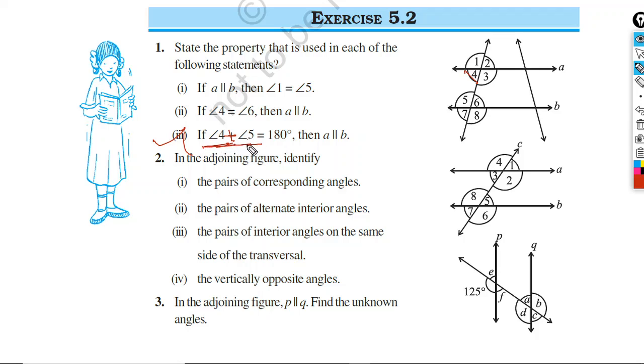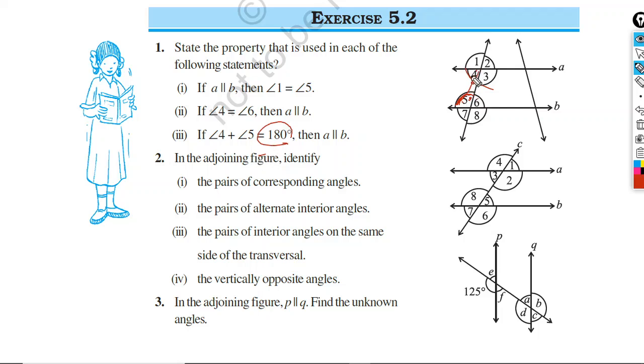So angle 4 plus angle 5 equal to 180. Then A parallel B. Now you see, angle 4 plus angle 5 will be equal to 180 degrees, or we can say they are supplementary.